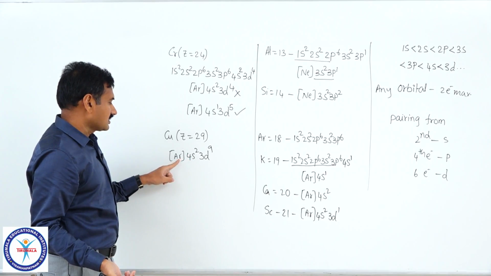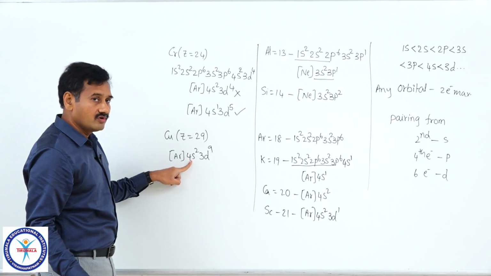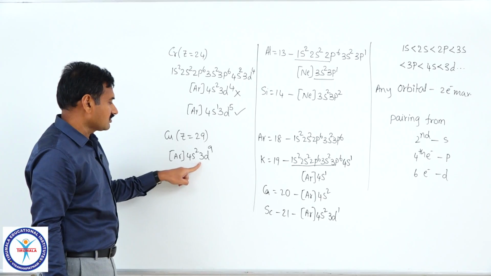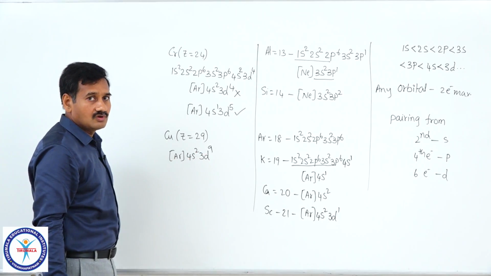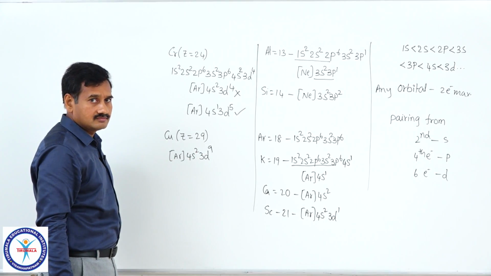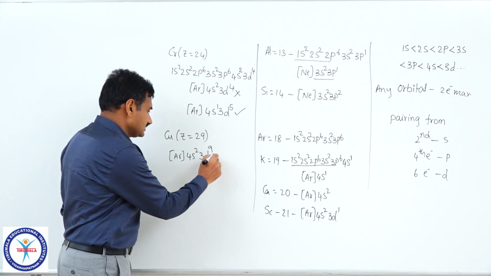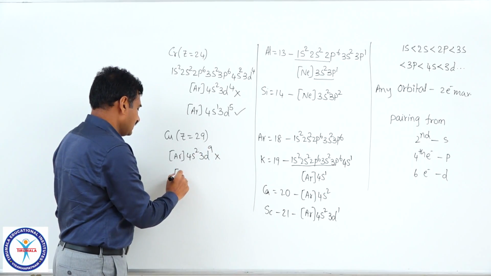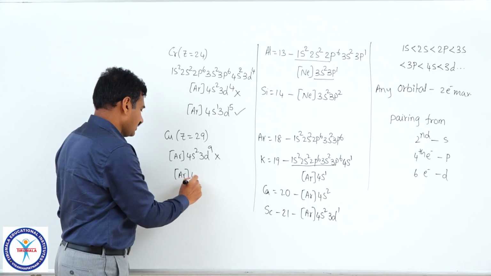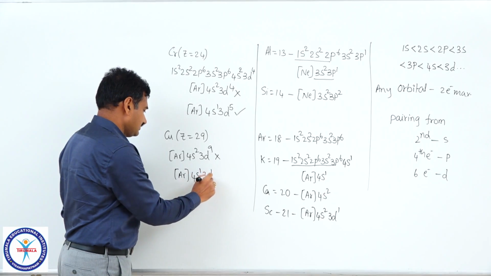So, first 18 electrons are over, the next 2 electrons are in 4s, 20, and the remaining 9 electrons will be in 3d. So, argon 4s2 3d9. Again it is the wrong configuration. The actual electronic configuration of copper is argon 4s1 3d10.